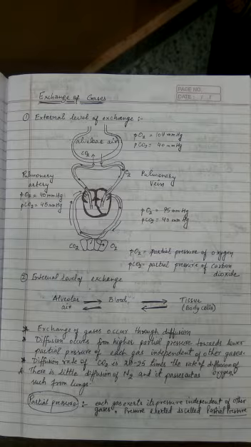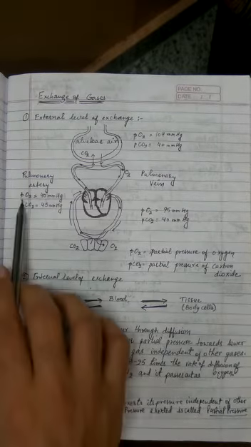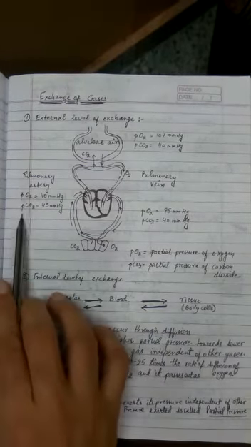We all know that the pressure exerted by the mixture of gases is called the atmospheric pressure. So air generates a pressure, and in that pressure there are partial pressures of gases. Its value is 760 mmHg for the atmospheric pressure, and the partial pressure of different gases is equal to the concentration of that particular gas in that mixture of gases or air. The symbol used for the partial pressure is a small p.